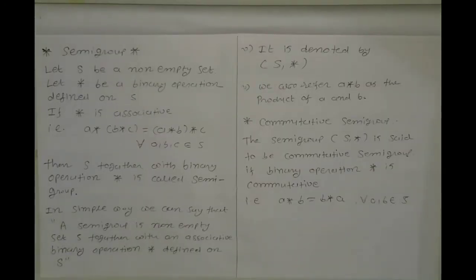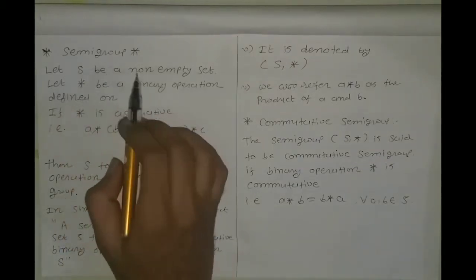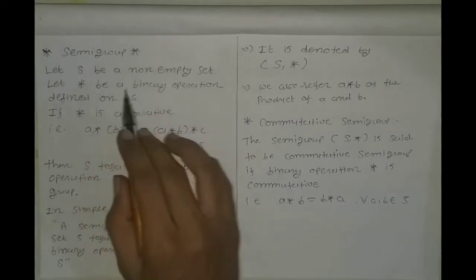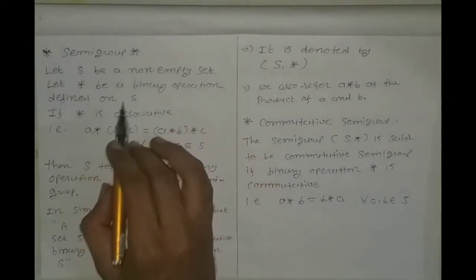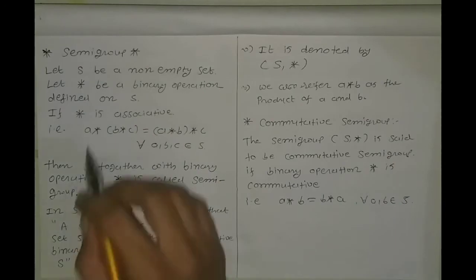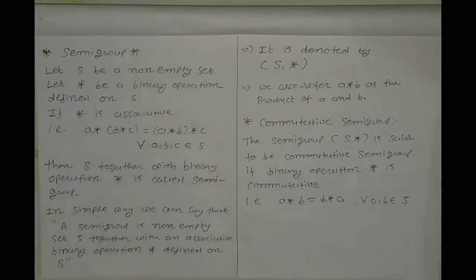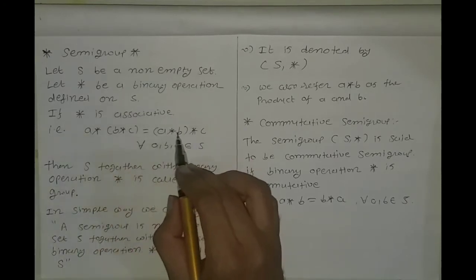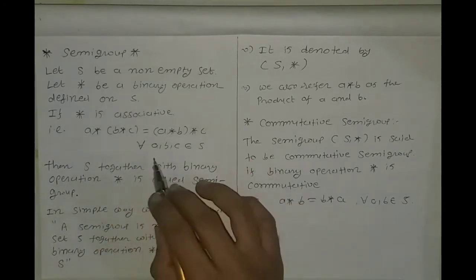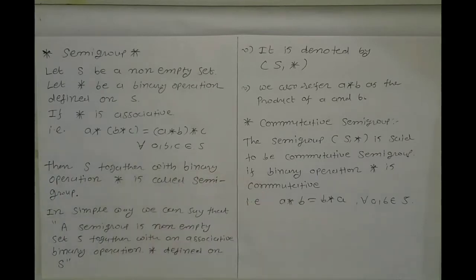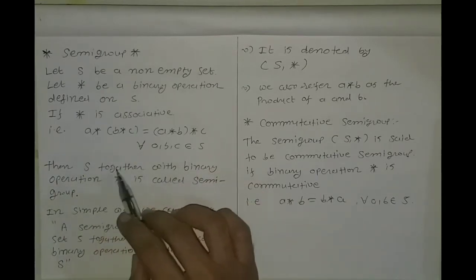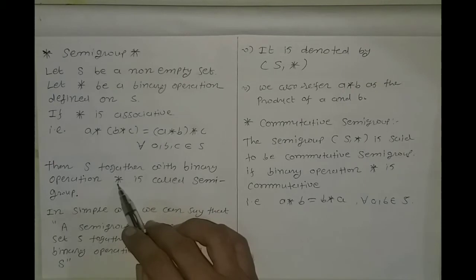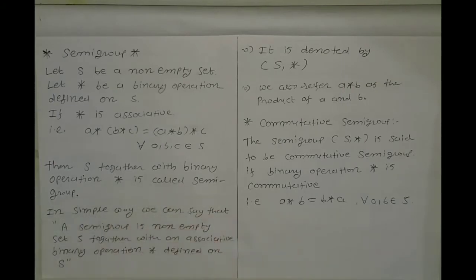Now the definition of semigroup. Let S be a non-empty set and star be a binary operation defined on set S. If star is associative, that is (a star b) star c is equal to a star (b star c) for all a, b, c belonging to S, then S together with the binary operation star is called a semigroup.